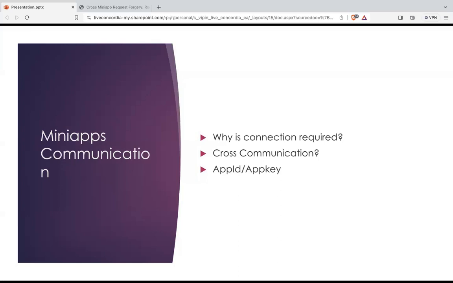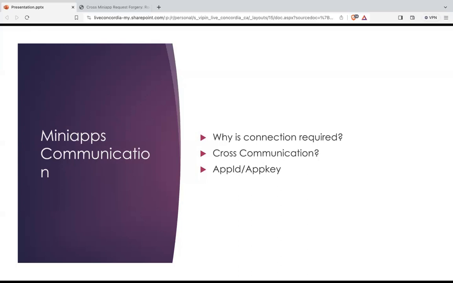Sometimes it is possible that the second application, or the first, whichever application is getting the data, is not verifying and not doing security checks. If there are missing checks, then it is highly probable that the application is vulnerable to Cross Miniapp Request Forgery.